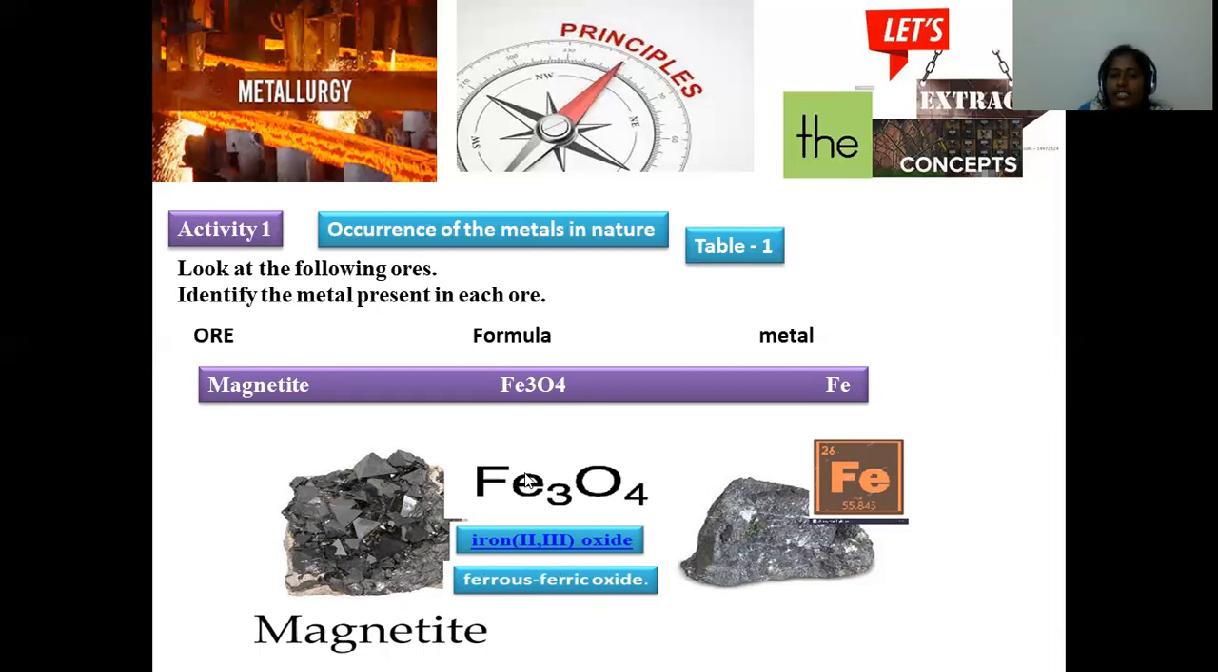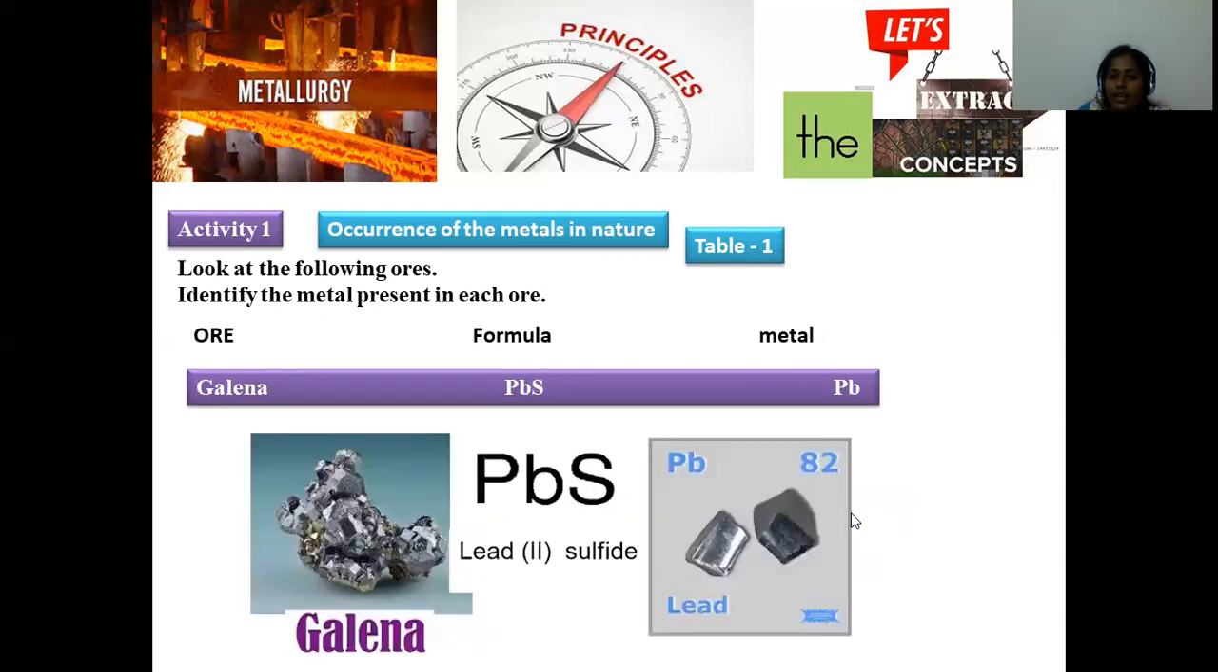Here, iron exists to some extent in the +2 oxidation state and to some extent in the +3 state. So it is given as iron +2 +3 oxide, where ferrous ferric oxide is the chemical name of the compound. You can denote it with either name, and it is magnetite, from which we can extract iron metal.